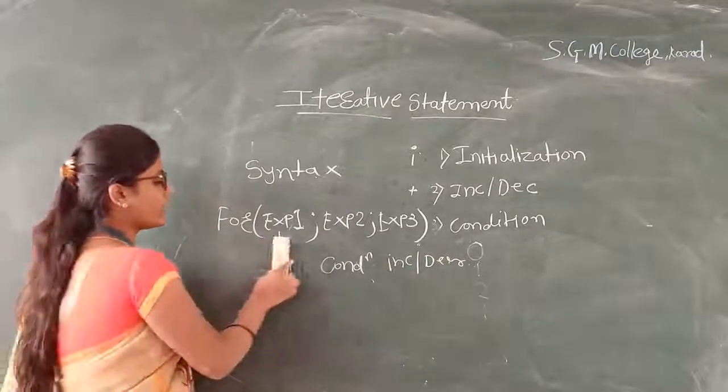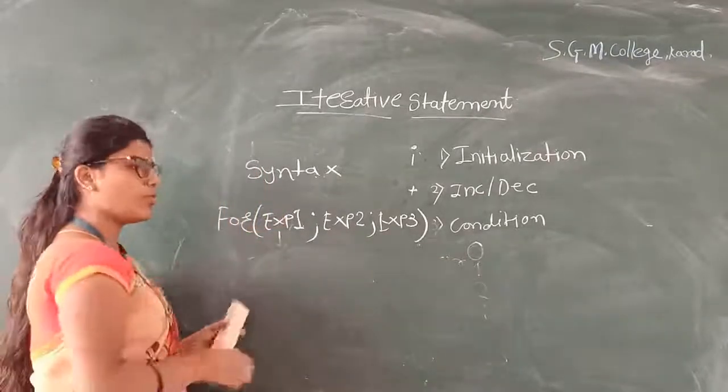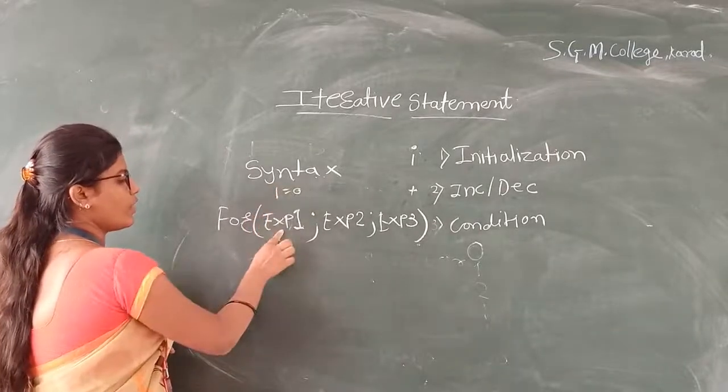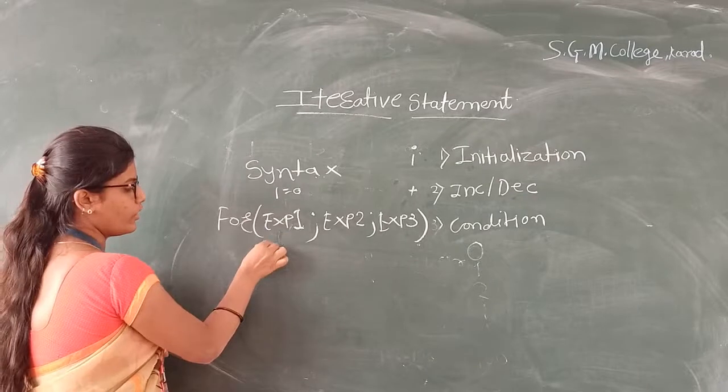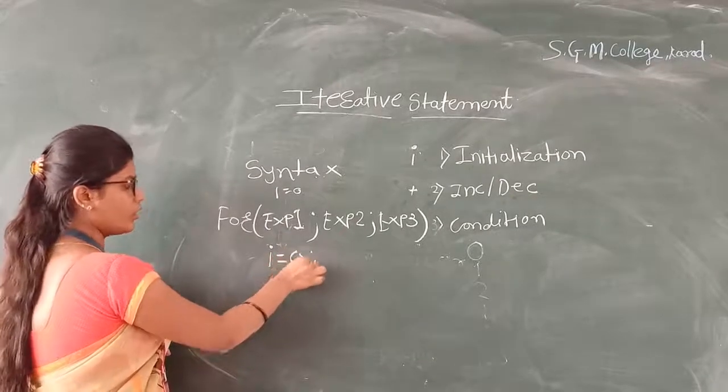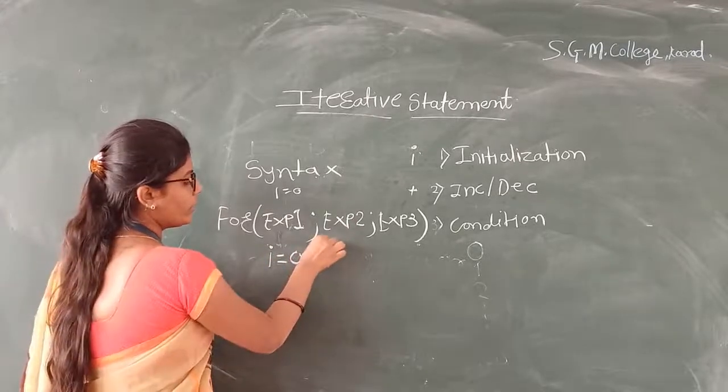And here we also take the same example. Here I also want to print n natural numbers, then I is equal to 0. So our first expression consists of initialization. So I is equal to 0 is the expression. Here we write the